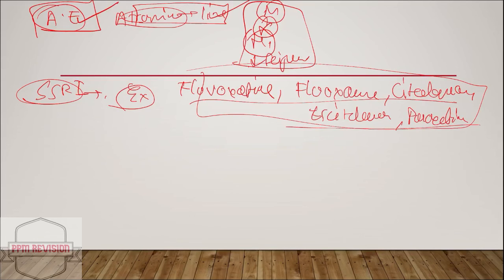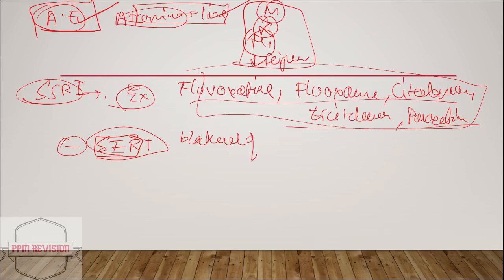So now looking at the mechanism of action. SSRI inhibits SERT. What is SERT? It is the serotonin transporter. So it inhibits the serotonin transporter, so there is a blockade of 5-HT uptake into the neuron.